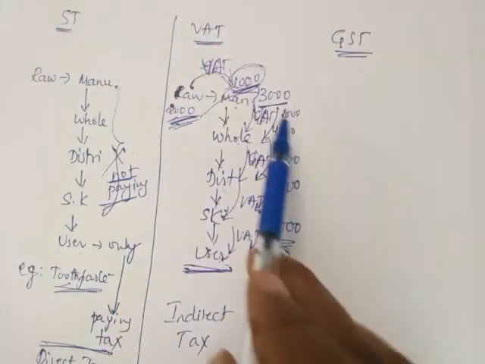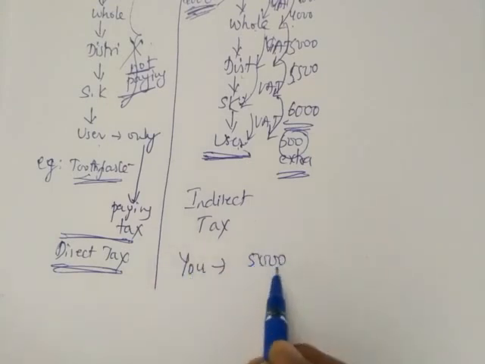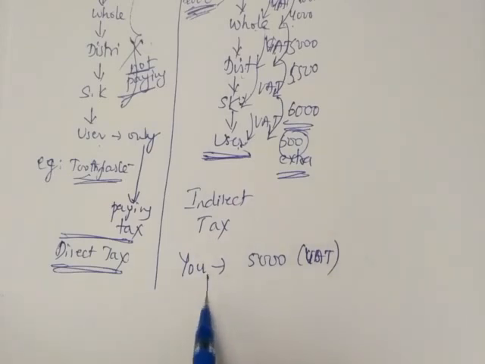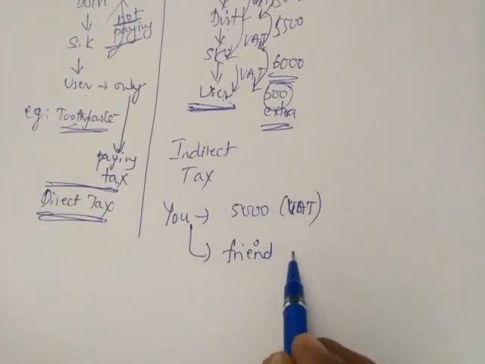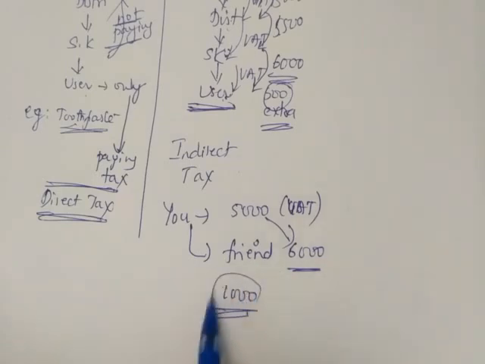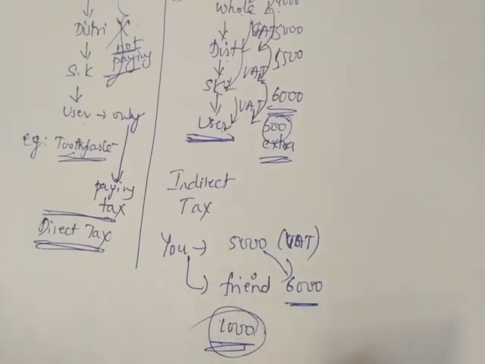So value added tax, how much value you are increasing? Suppose you are buying a cycle for 5000 rupees and you paid tax. Already you paid tax on that to the shopkeeper. Now you are selling to your friend. That 5000 rupees cycle you are selling to your friend as 6000 rupees. How much did you increase on the rate? You increased 1000 rupees. So for that 1000 rupees, your friend has to pay tax. That is called value added tax. How much you are increasing, for that.